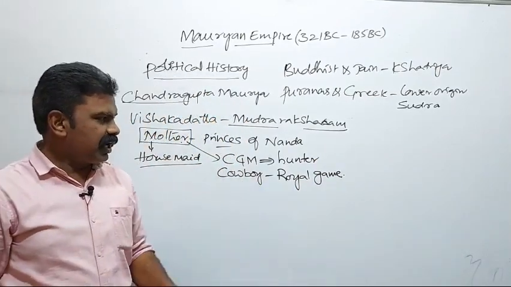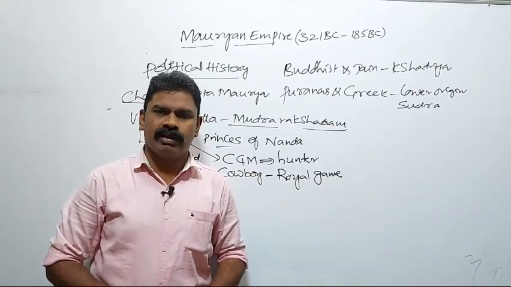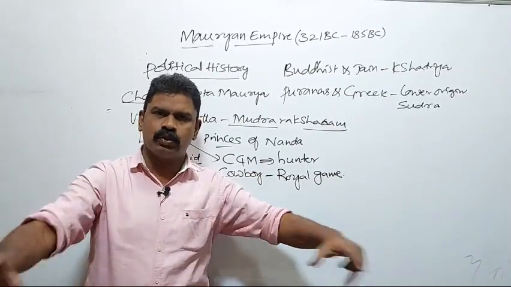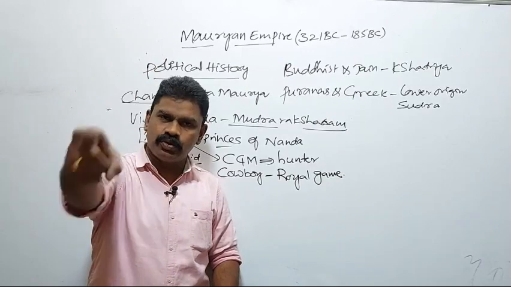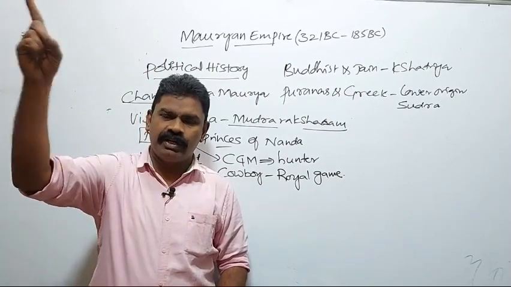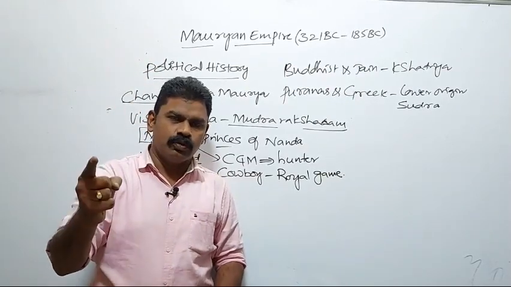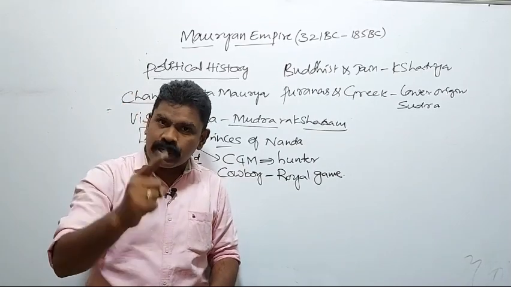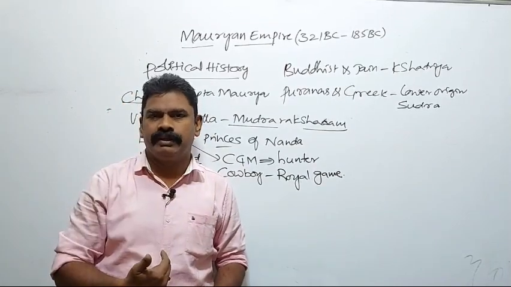In that game, he used to sit on a stone like an emperor and order his friends, go and defeat Pataliputra, occupy Pataliputra, and submit it to me.